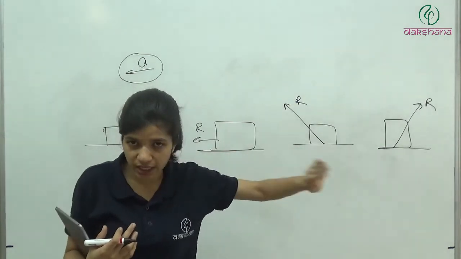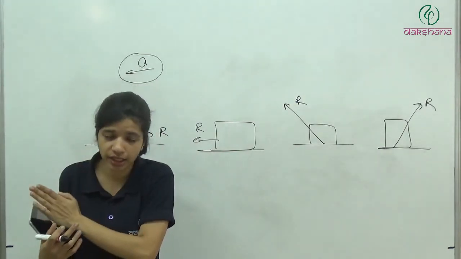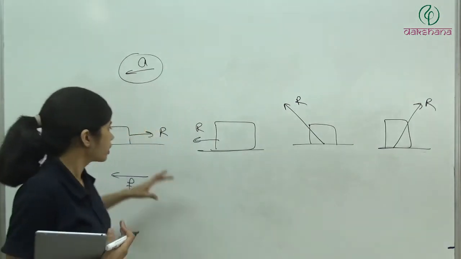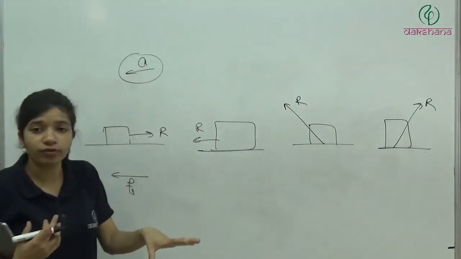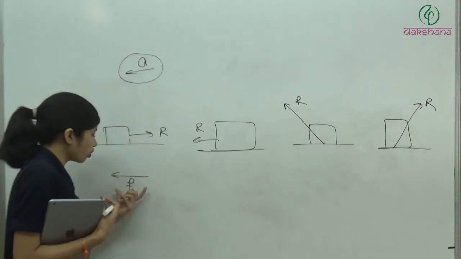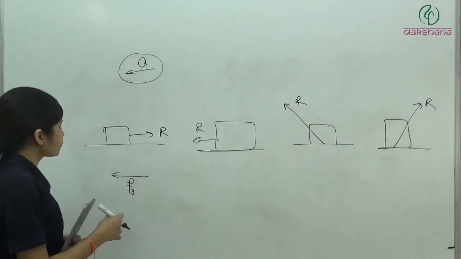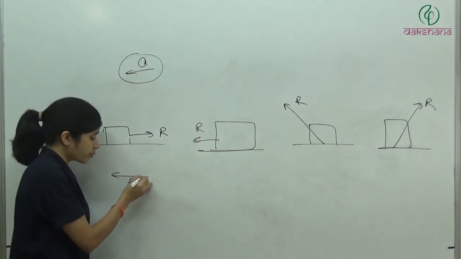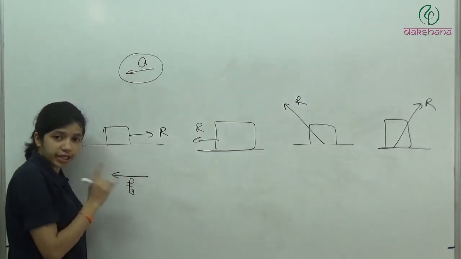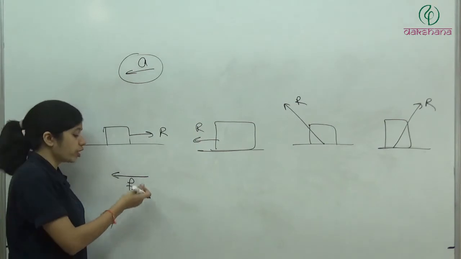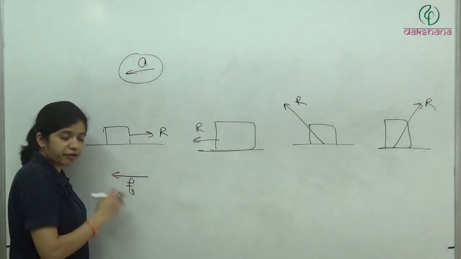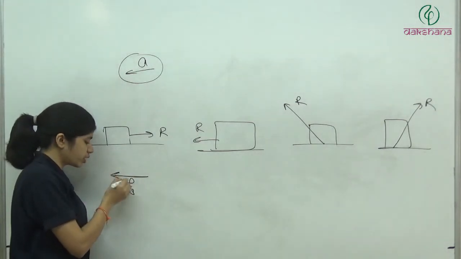Its velocity is in this direction, acceleration is in this direction, and if the box is lying on the floor of the train, it is also accelerating with the same acceleration in this direction. Clear? So friction must act in this direction. If it is accelerating, there must be a force, and that force can be provided only by friction. So friction will act in this direction.